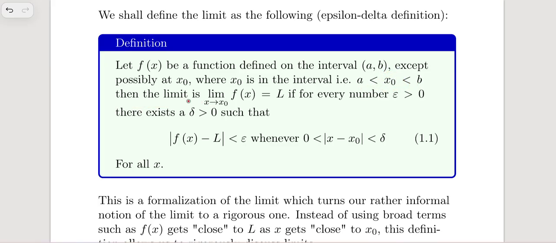Then the limit as x tends to x naught of f of x equals L if for every epsilon greater than 0, there exists a delta greater than 0 as well, such that the absolute value of f of x minus L is less than epsilon whenever the absolute value of x minus x naught is greater than 0 and less than delta, for all x.